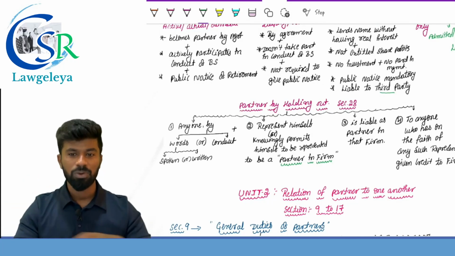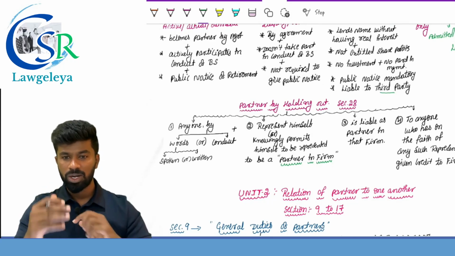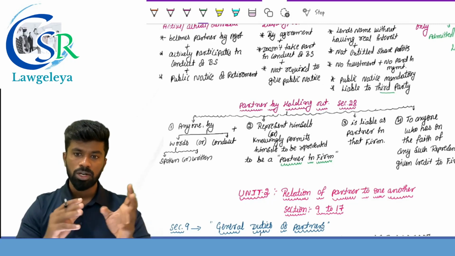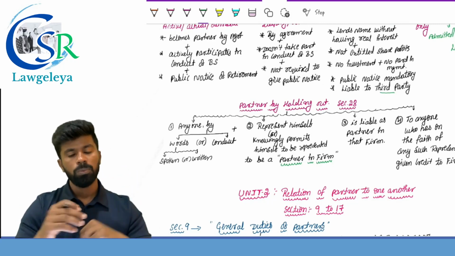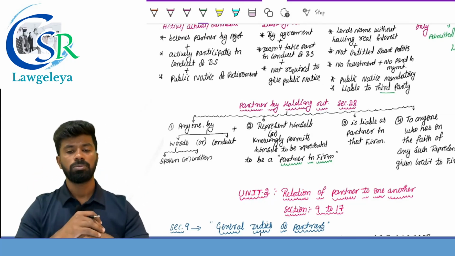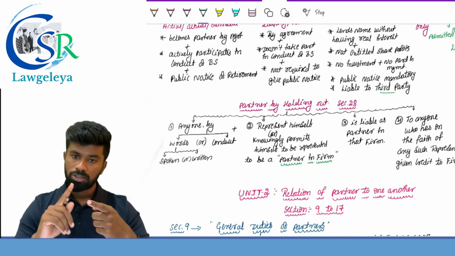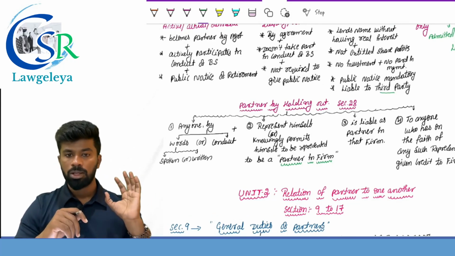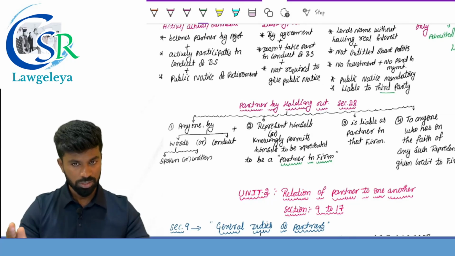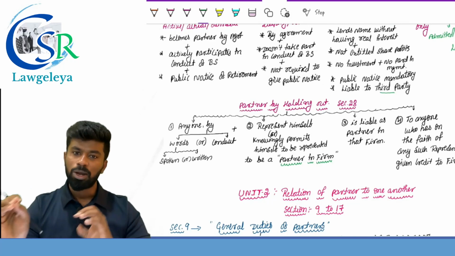So with this, we are done with unit 1, section number 1 to 8. Let's quickly recap whatever we discussed in section number 1 to 8. We discussed section number 1, short title, extent and commencement. Section number 2, definition. 3, application of Contract Act to partnership. 4, definition of partnership, partners, firm and the firm name. Section number 5 provides that partnership is the result of an agreement, not the status. Section number 6, most important section, determination of existence of partnership.